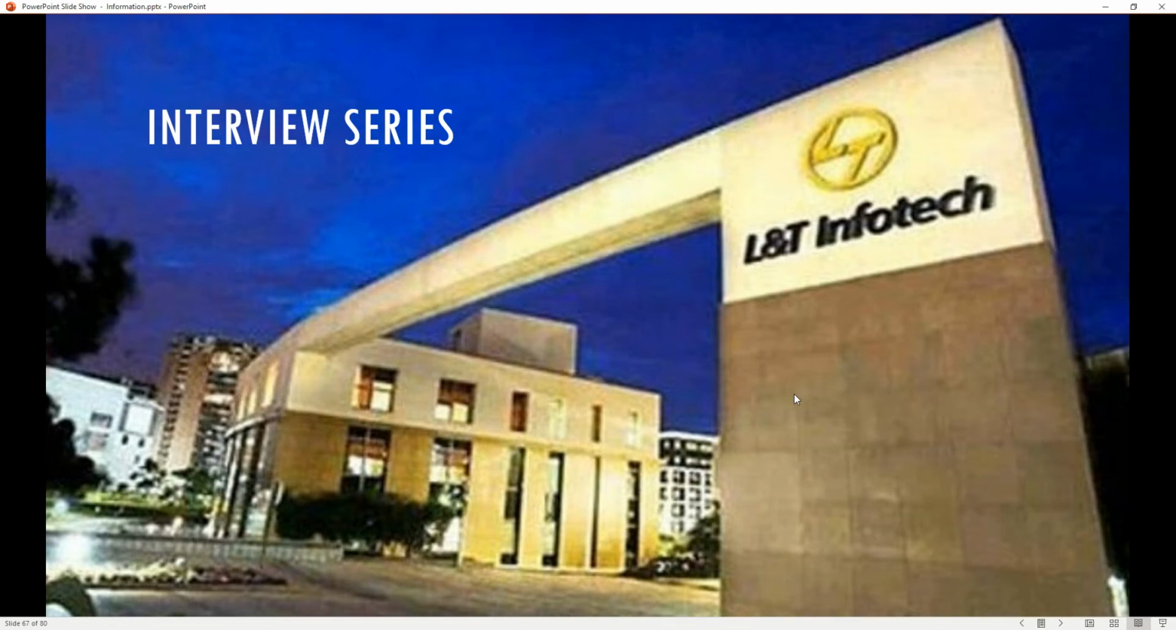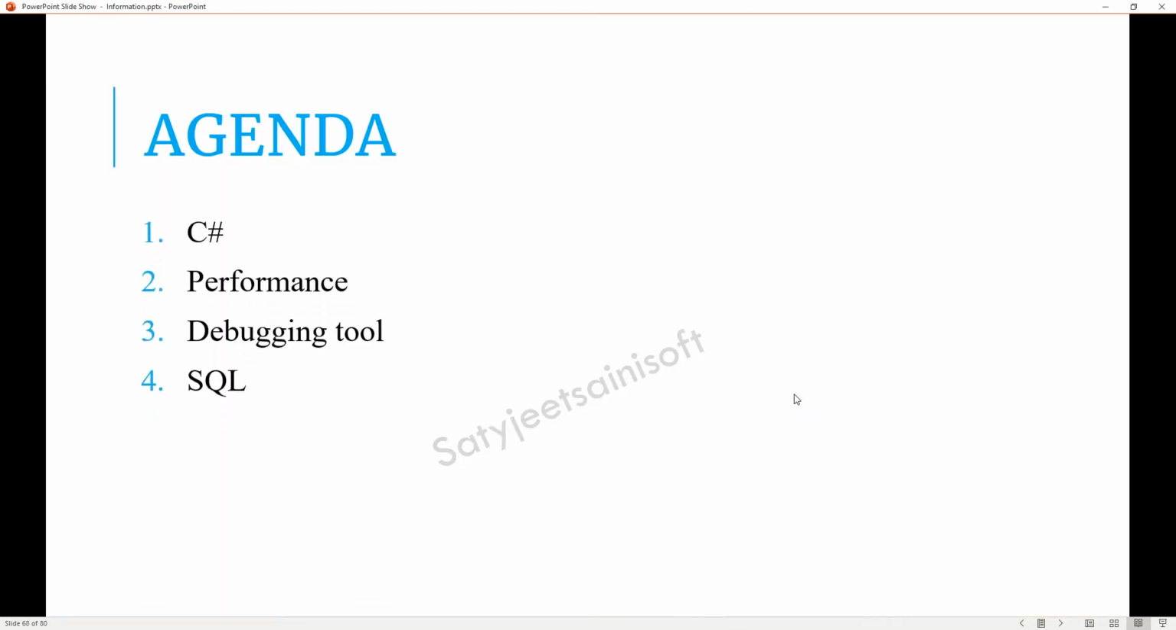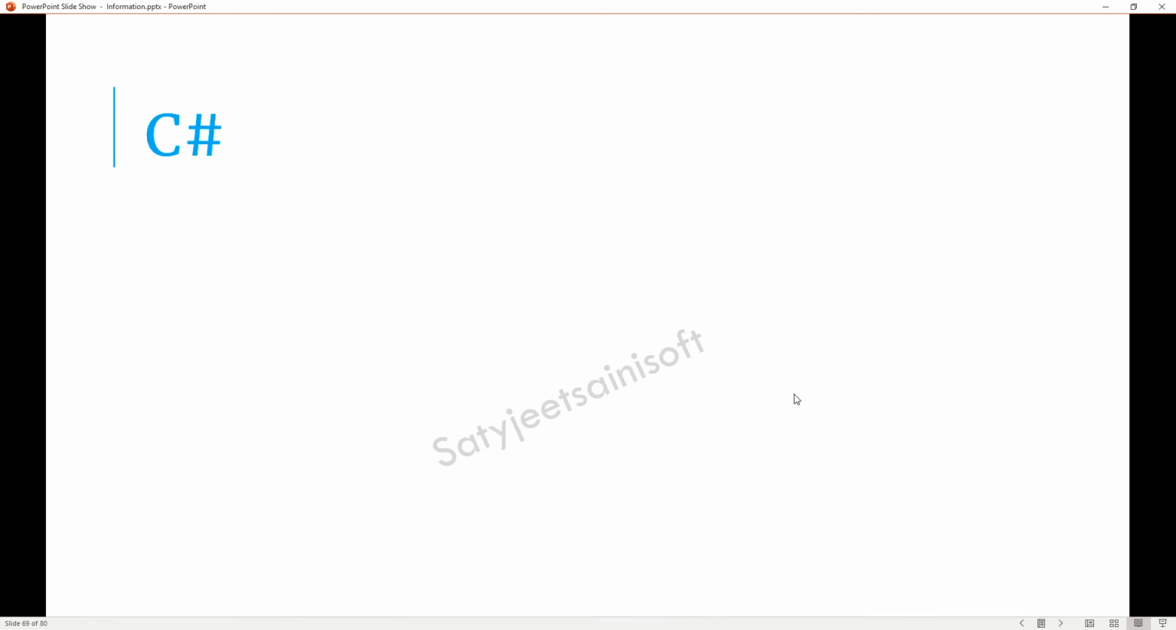So let's go agenda-wise. In this session, we will try to cover C sharp, performance, debugging tools, and SQL. On the C sharp side, they asked basic things like why the main method is static. The purpose of the static main method is that static things are always handled by the CLR. Whenever an application is up and running, before we create an instance of that class, all the static methods or static things are loaded first.